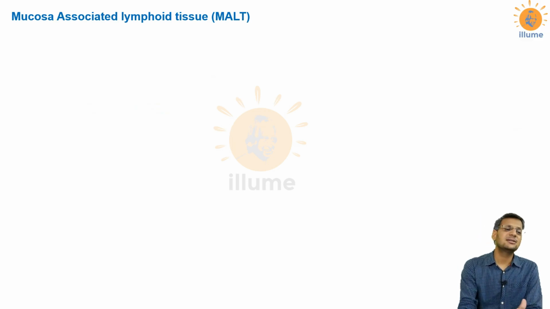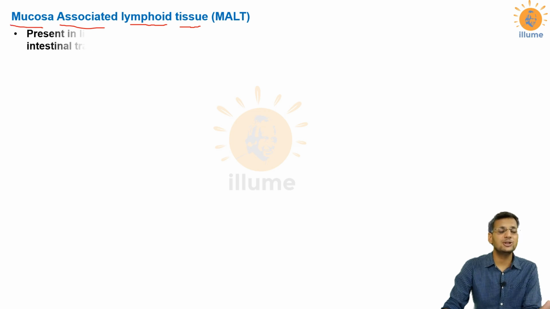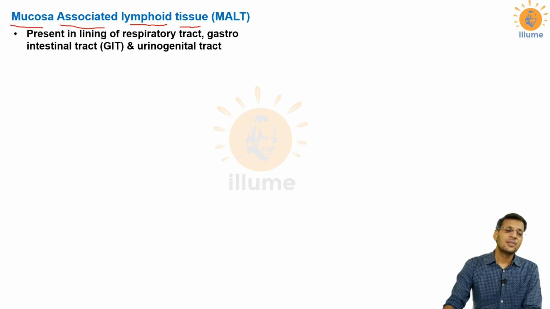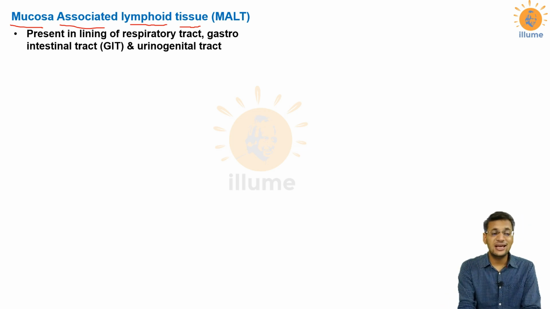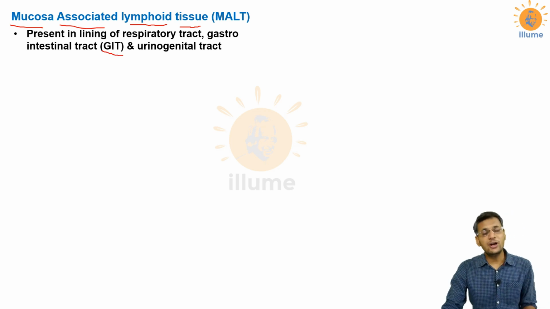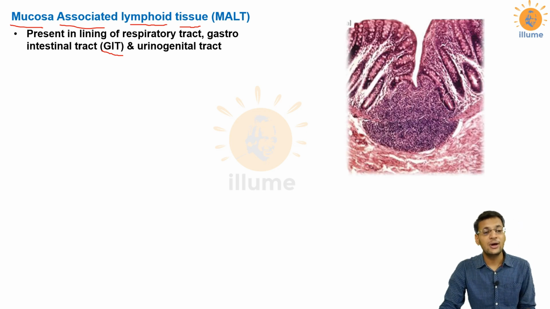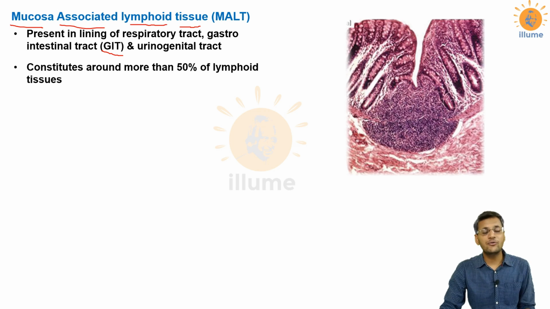Next, discussing mucosa associated lymphoid tissue. As the name suggests, this is the lymphoid tissue which is associated with the mucous membranes or the mucosa. Now the mucosa of the respiratory tract, the gastrointestinal tract, that means alimentary canal, and the urinogenital tract, all of them have lymphoid tissue in their mucosa which is called MALT. And it is very surprising to know that more than 50% of the lymphoid tissue of the body is formed by mucosa associated lymphoid tissue.